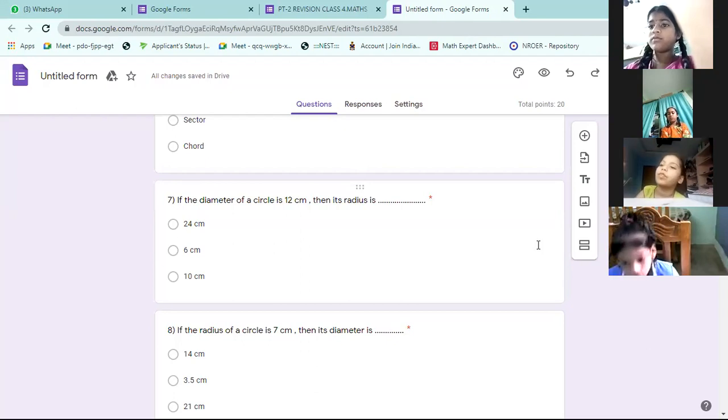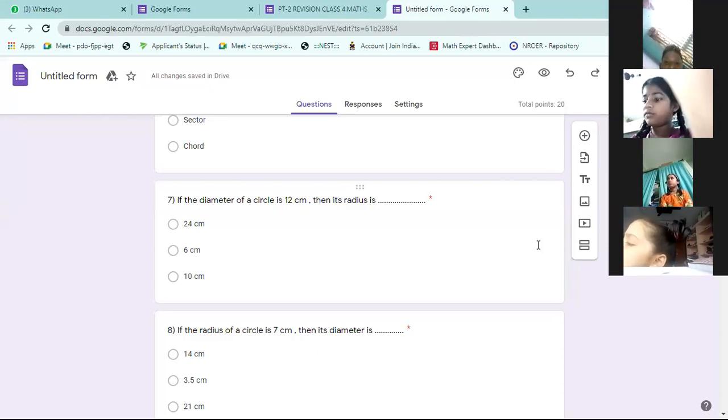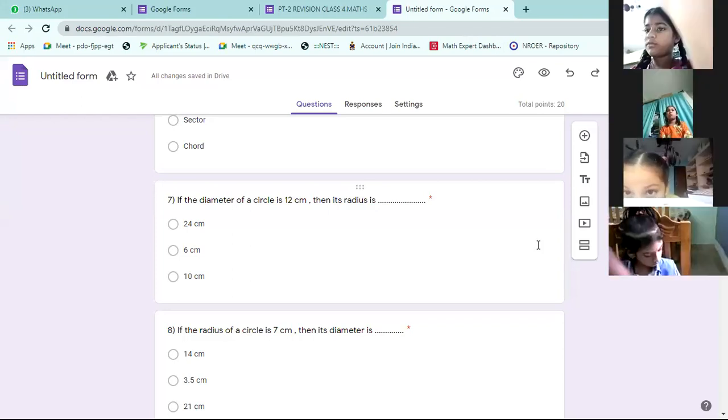Sir, give 7 question answer, sir. Seventh question answer is there on the board. Diameter is 12. Diameter is 12 means radius is always half of the diameter. So half of 12, 6 centimeter. Radius will be half of that. Eighth question. Radius is 7 centimeters. Then what is diameter? It is double, 14.